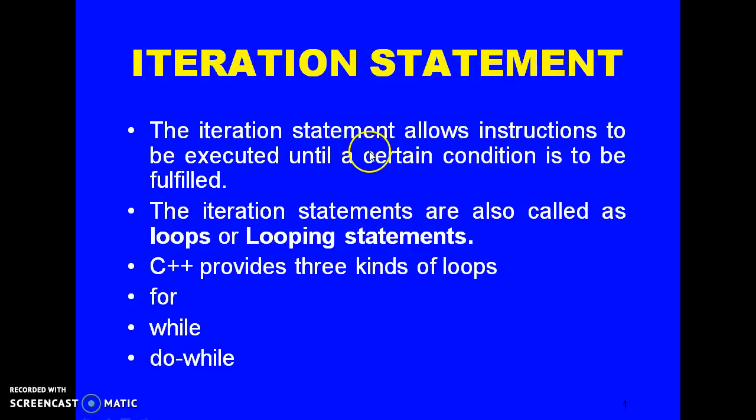The iteration statement allows instructions to be executed until a certain condition is fulfilled. The iteration statements are also called loops or looping statements. C++ provides three kinds of loops: for, while, and do-while loop.